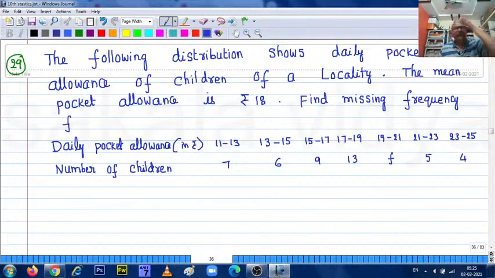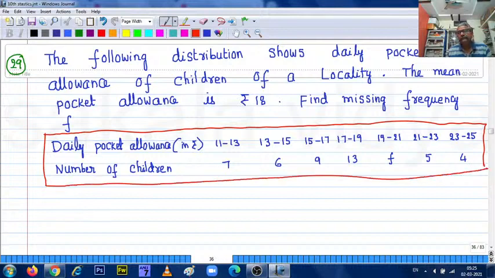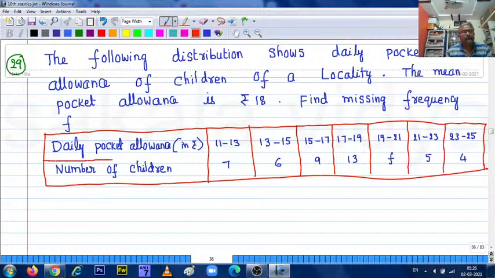Right, this is the frequency distribution table.